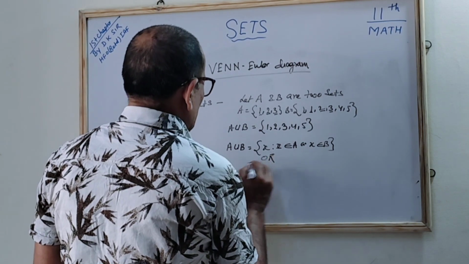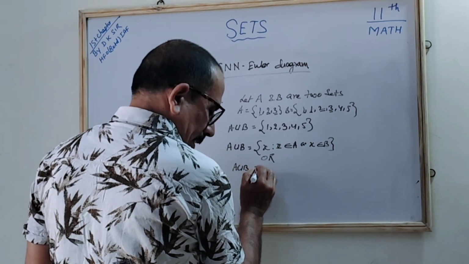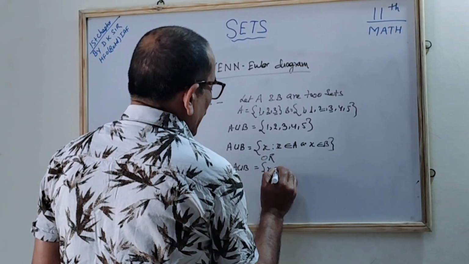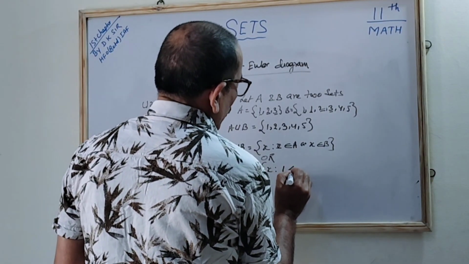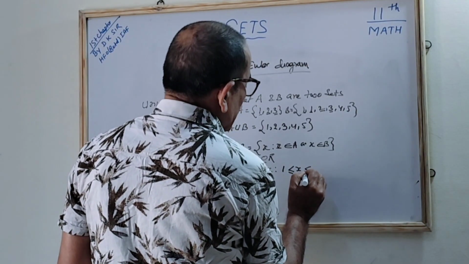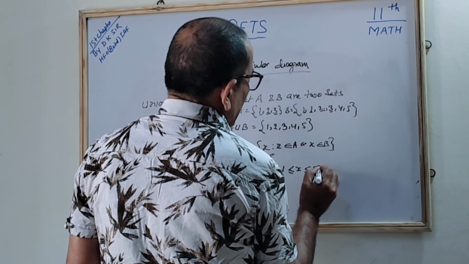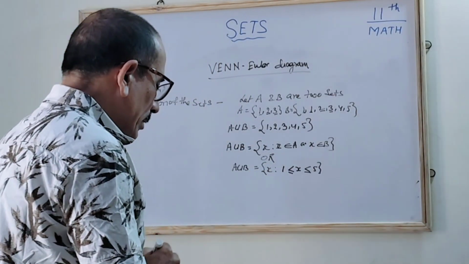The other way also in set-builder form: A union B is equal to {x such that 1 is less than or equal to x, where x is less than or equal to 5}, correct? You understood? That is also a way you can write it.